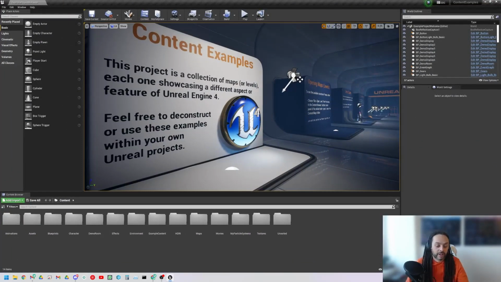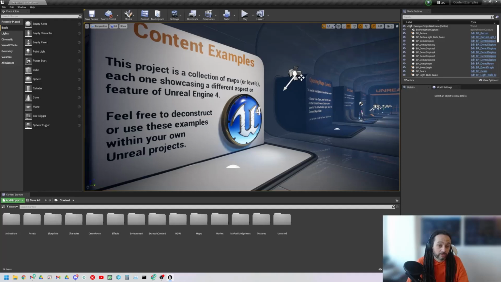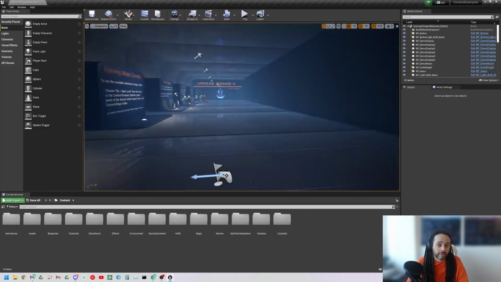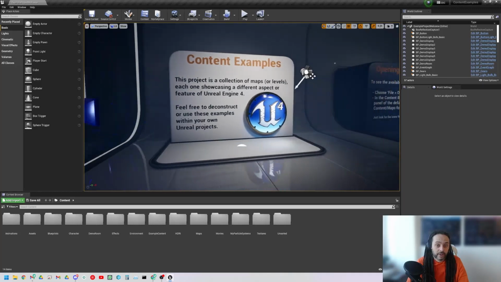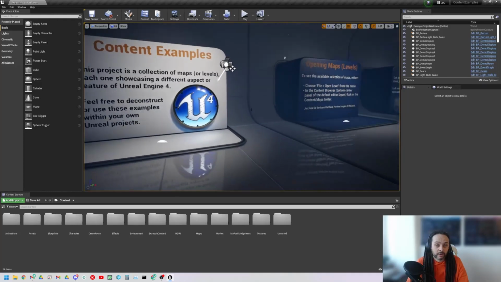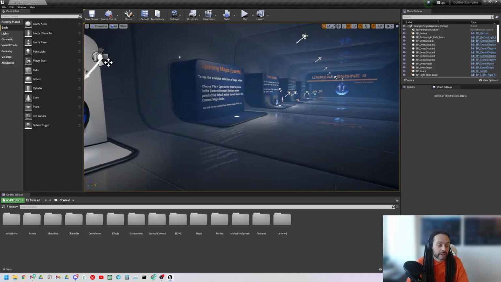So these content examples, a lot of people overlook them, but they are some of the best content out there. One, because they come directly from the source, and two, because they're programmed by people at Epic Games Unreal Engine. Okay, so what do you have in these scenes? Basically, we have an overview scene here, an example project welcome. And this is set up so it's like a game and also something you can deconstruct.